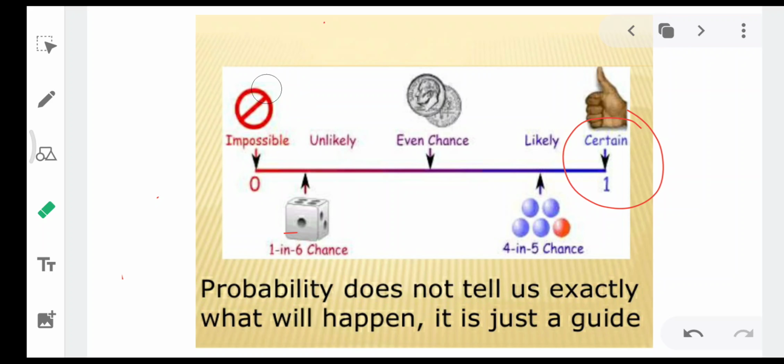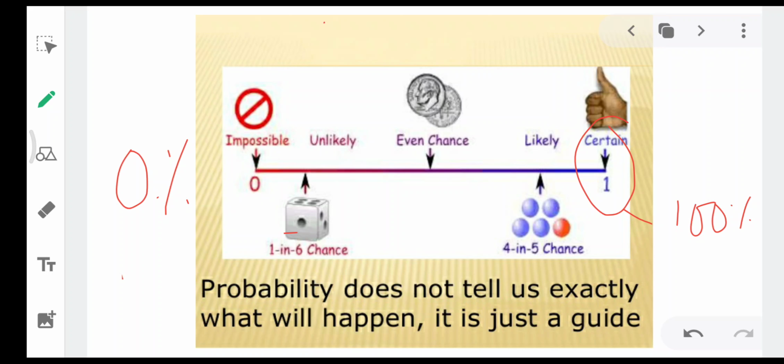So probability can be 0 if any event is impossible. If something is impossible, there is no chance of happening, so we say its chances are 0%. And when something is sure, certain, we say it is 1. Okay, that is 100%.